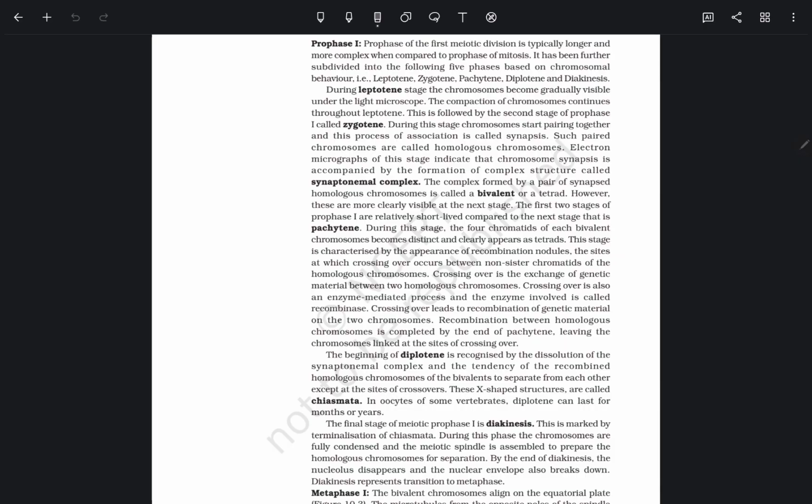Crossing over is the exchange of genetic material between two homologous chromosomes. Crossing over is also an enzyme mediated process, and the enzyme involved is called recombinase. Recombinase is active where crossing over occurs, in pachytene. Crossing over leads to recombination of genetic material on the two chromosomes. Recombination between homologous chromosomes is completed by the end of pachytene, leaving the chromosomes linked at the site of crossing over.